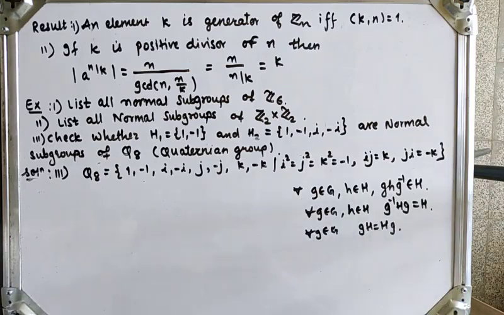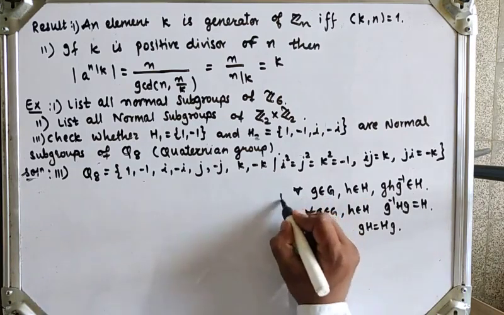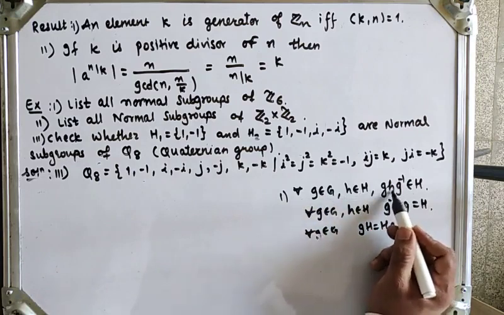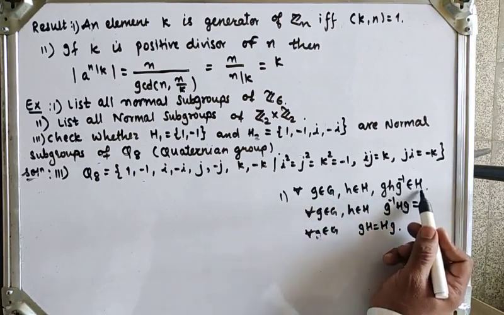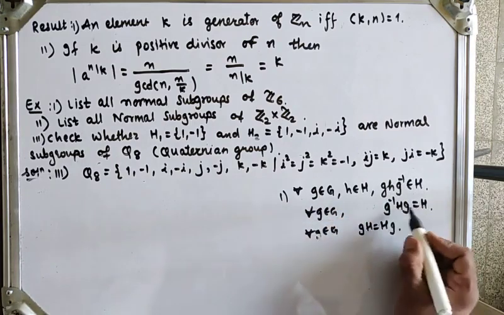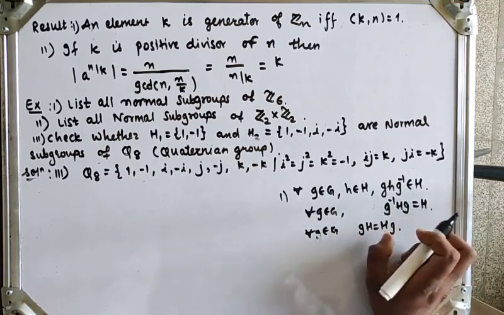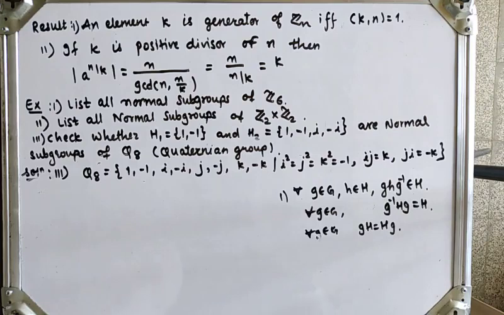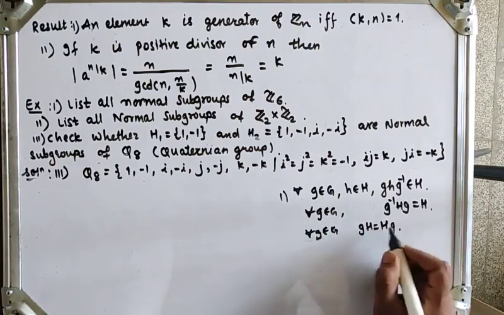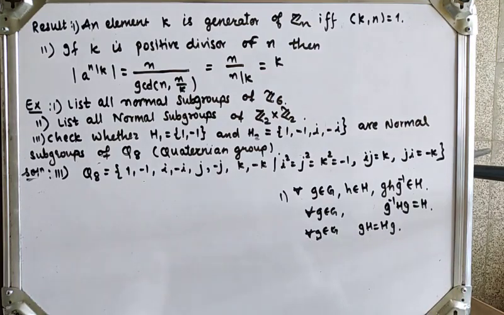So for every element of group G, if it satisfies a property, you can check the first property. First, if for all g belongs to G, h belongs to H, g h g inverse belongs to H, then we say that H is a normal subgroup of G. Second one, for all g belongs to G, if g inverse H g is equal to H, then again we say that H is a normal subgroup of G. And last, you can check the third condition, if for all g belongs to G, gH is equal to Hg, then again we say that H is a normal subgroup of G.